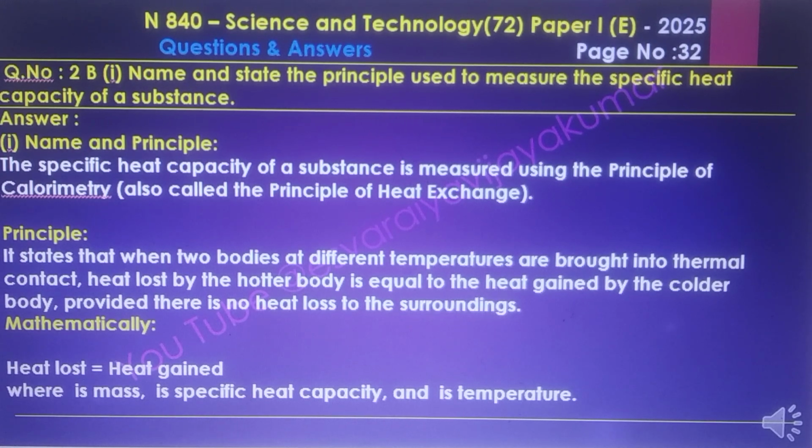It states that when two bodies of different temperatures are brought into thermal contact, the heat lost by the hotter body is equal to the heat gained by the cooler body, provided there is no heat loss to the surroundings. Mathematically, heat lost equals heat gained, where m is mass, c is specific heat capacity and T is temperature.